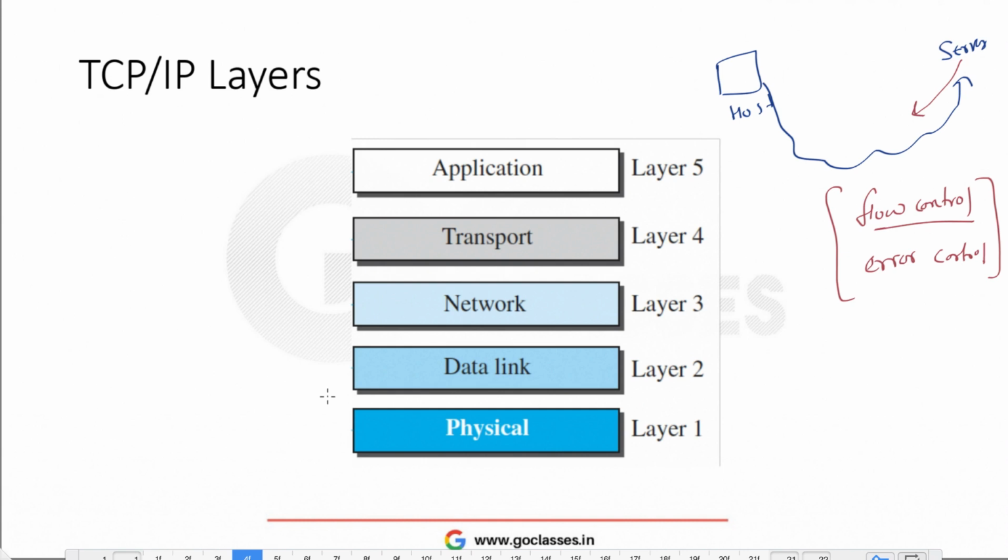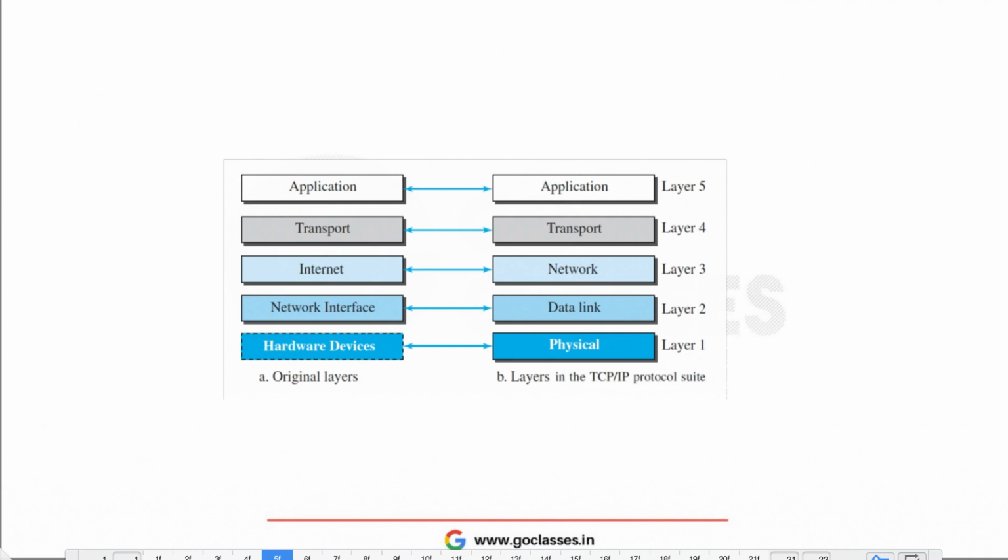Now you might be wondering where these layers are in your computer, right? So if you talk about the original layers, these are the corresponding layers in TCP/IP, which means the physical layer is nothing but your hardware device. Data link layer is nothing but your NIC, network interface card, that is already installed in the host machine. Network layer is just the internet. Transport layer and application layer are related to your applications, which means the internet has to just deliver that packet to your host machine. This is what the internet does.